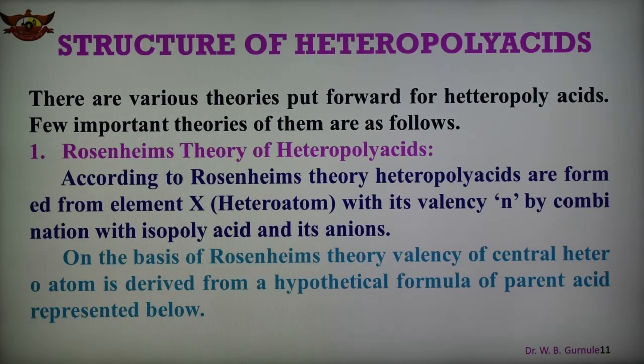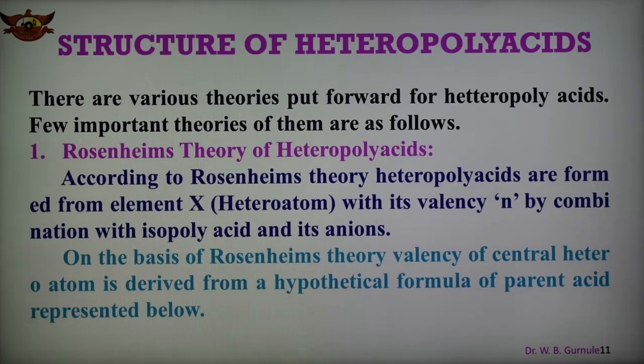They considered the heteropolyacid as a coordination compound in which the acid anhydride molecules like WO3, MoO3, V2O5 were considered to be ligands, whereas the acid with which these combine to form the heteropolyacid gives the central atom or central ion.